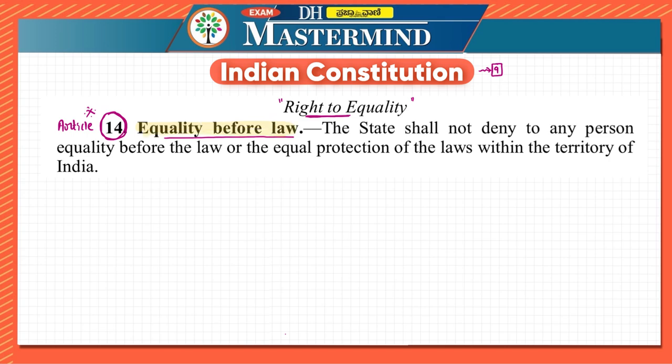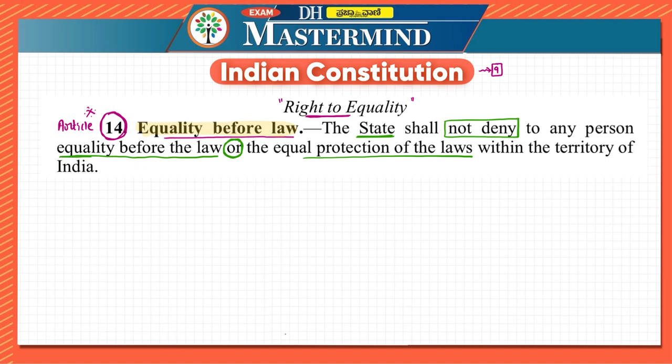The state shall not deny to any person. We have already seen what exactly is state in previous parts. The state shall not deny to any person equality before the law, or the equal protection of the laws within the territory of India.